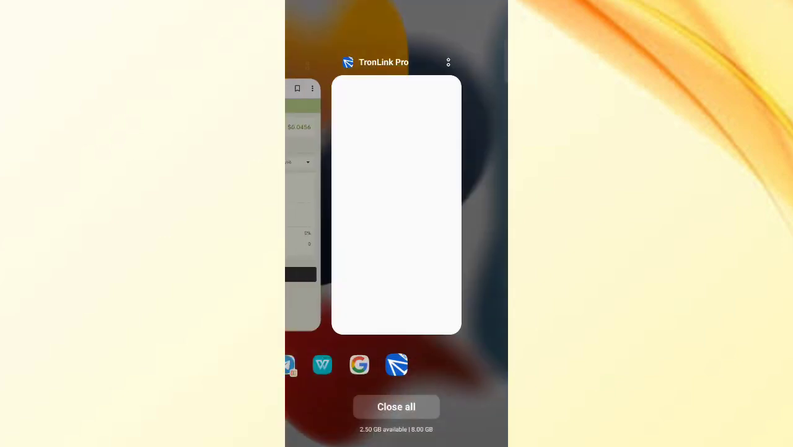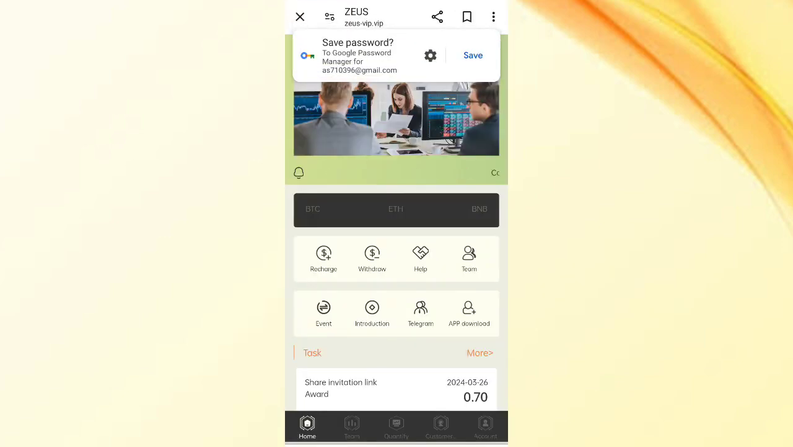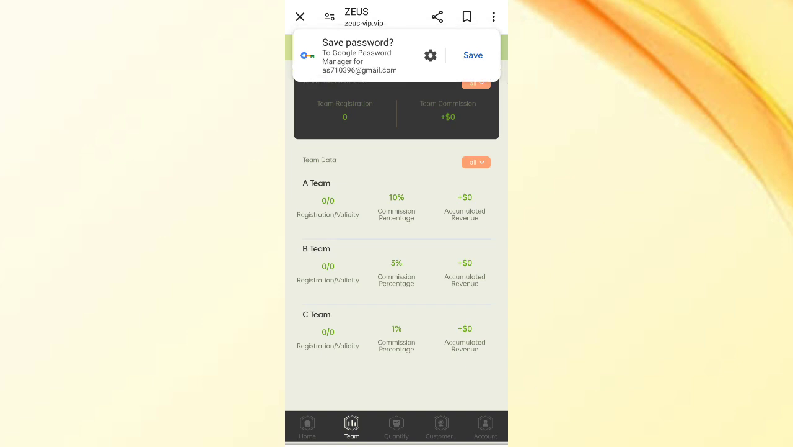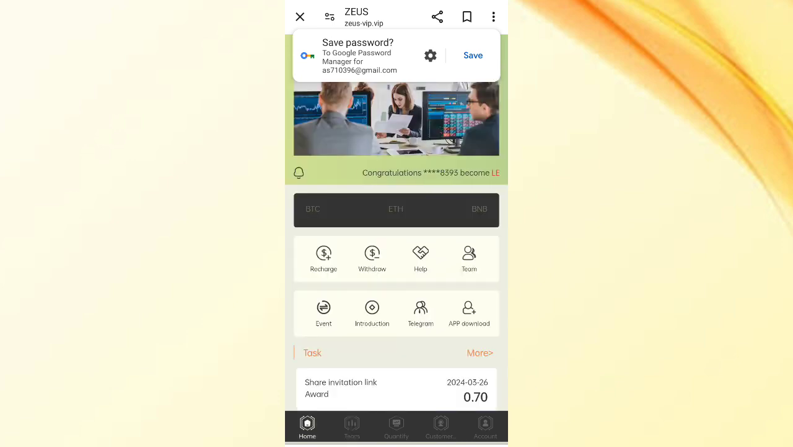Now I will tell you how to invite. Come back here, then click on team. In the team section you can see in the first level you will get 10% commission, in level 2 you will get 3% commission, and in level 3 you will get 1% commission. So I have completed explaining this website.